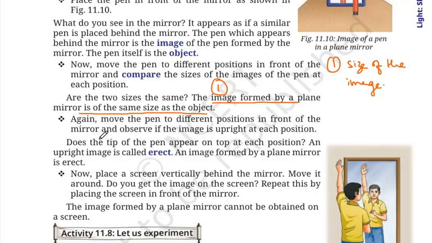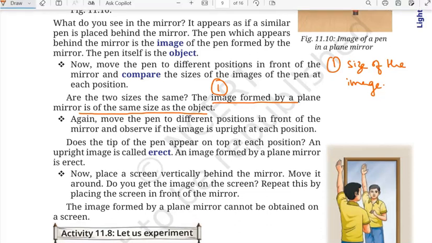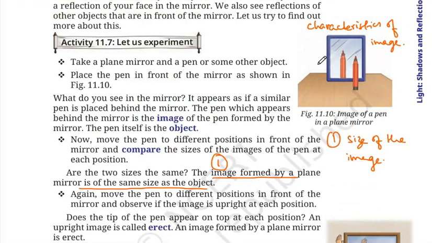Now, the next one is, what is the nature? How does the image appear? Does it appear inverted or does it appear erect, upright? So again, in figure 11.10, we see an upright image of the pen. Upright means the top appears to be the top and the bottom appears to be the bottom. When we stand in front of a mirror, we see our face at the top and our legs at the bottom. Have you ever tried this?